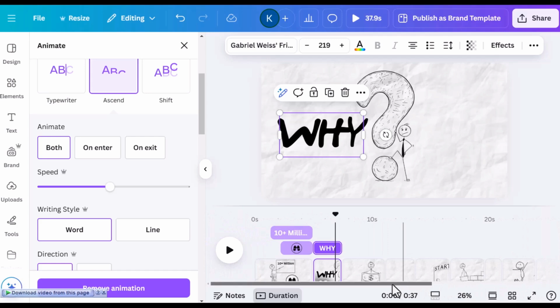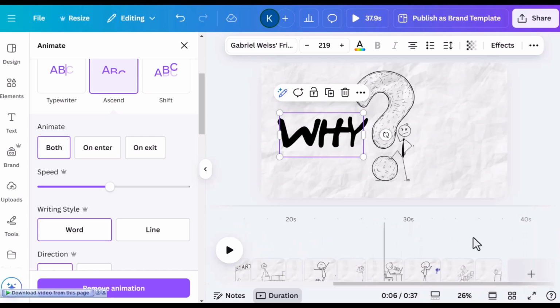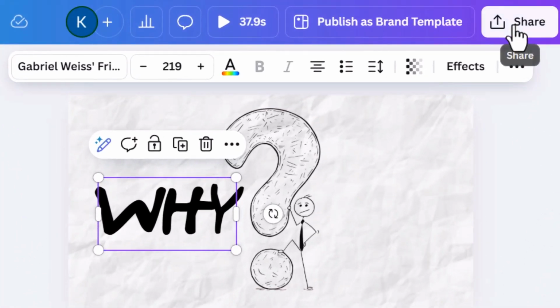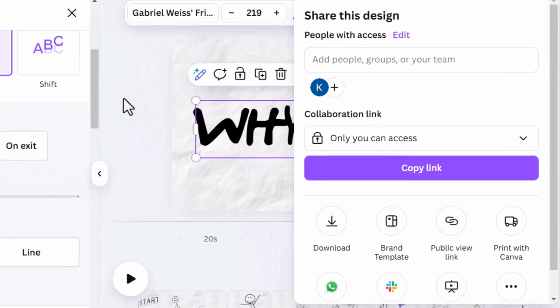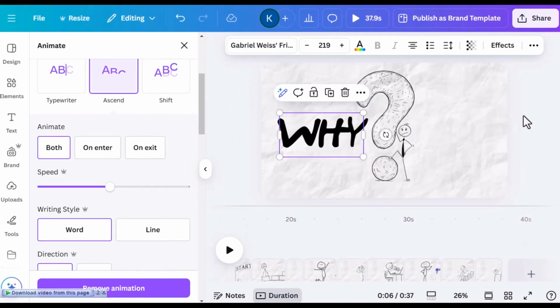So finally, I will put in the processed video. What I need to do to get this whole thing is finally go to share and go to downloads. And once I download it onto my computer, I can upload it to YouTube and anywhere else I need to. And that's about it. It's that simple.